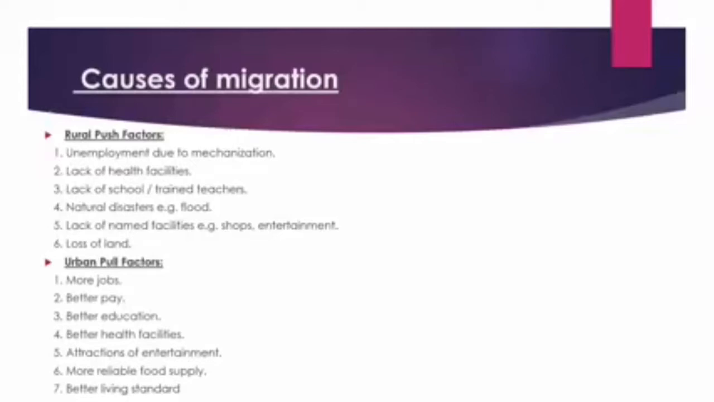Okay. Then urban pull factor. Pull factor means the attractive factors of an area for various positive reasons. Why do people move towards urban areas? Because in urban areas more job opportunities are available, better pay scale, better education, better health care facilities, attraction of entertainment, more reliable food supply chain, better living standard. That is why people move. These are the causes of migration.